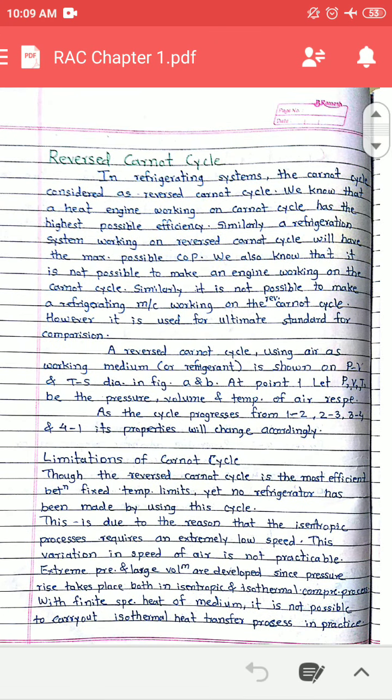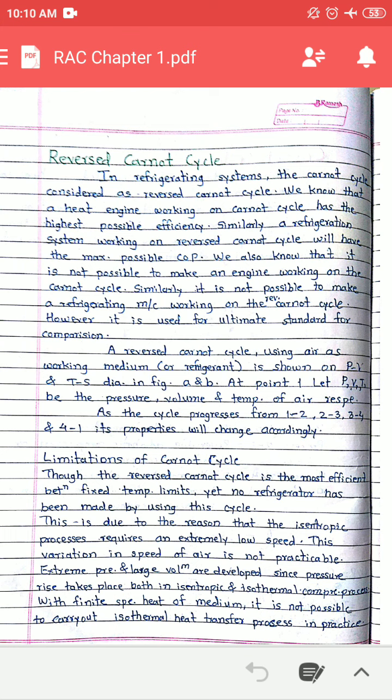As we know, in case of a heat engine, the standard cycle is considered to be the Carnot cycle, which has the highest efficiency. But similarly, we also know that it is impossible to produce an engine which works on a Carnot cycle.